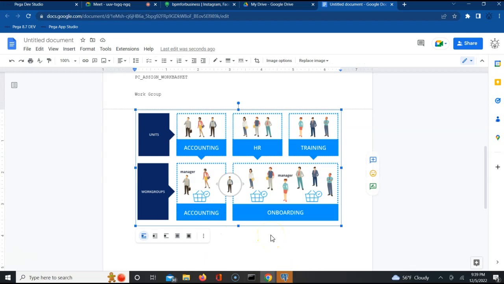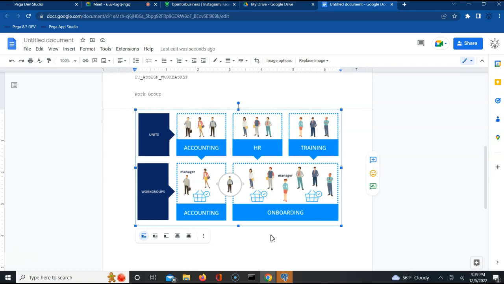What is a work group, guys? Any idea? A work group is nothing but a team of a manager, a set of a few operators, and a work queue.